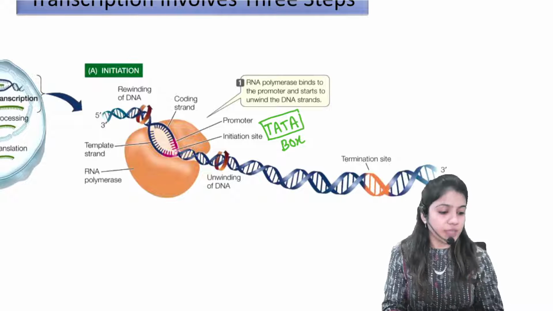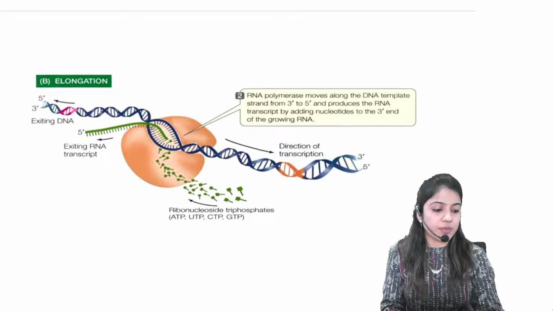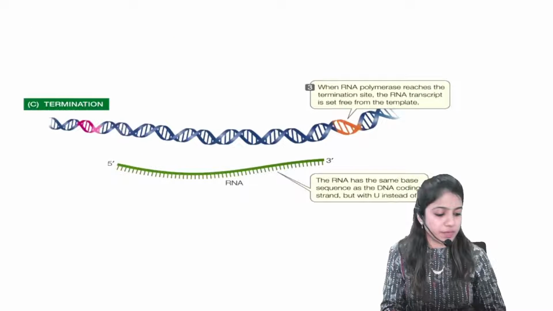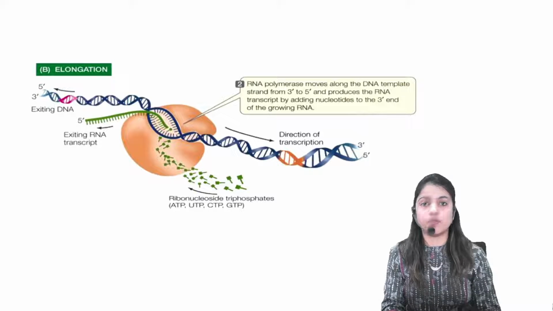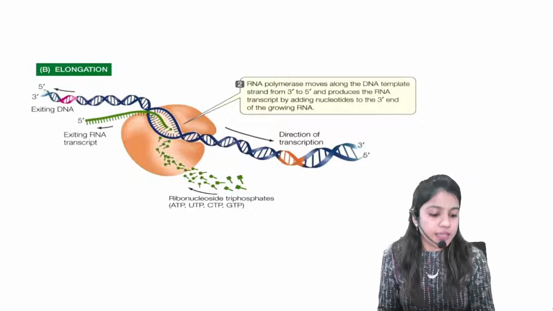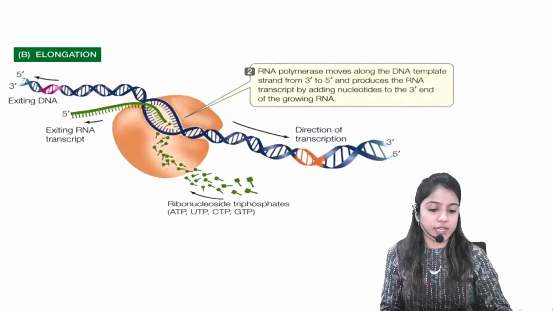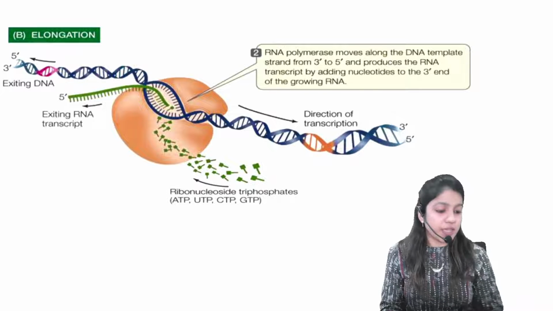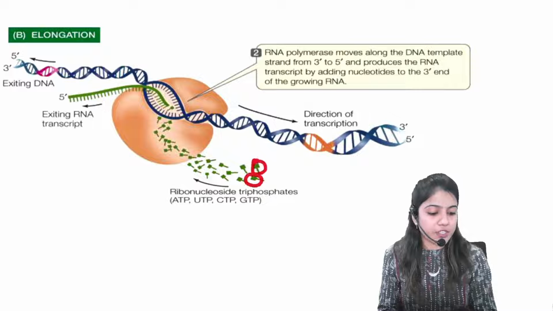Okay. Now, coming to the second step. What is our second process? The second process is called what? Elongation. What happens in this process? This RNA polymerase enzyme will move in the forward direction. RNA polymerase enzyme will move in the forward direction. Simultaneously, it will keep on attracting these nucleotides.